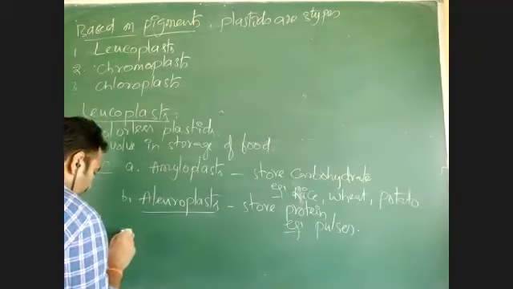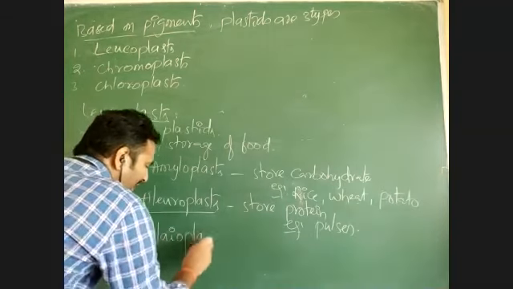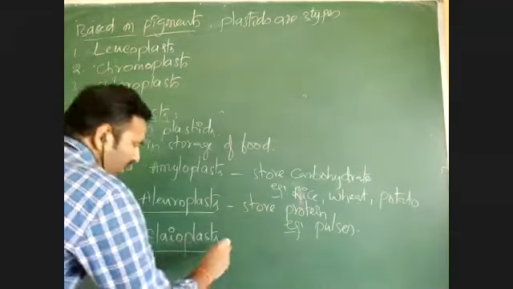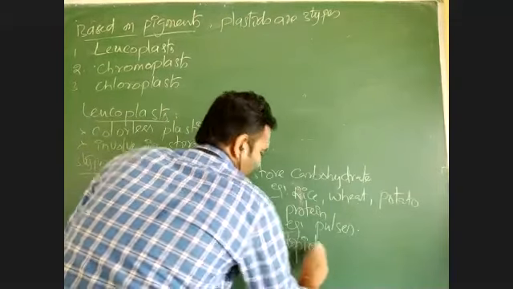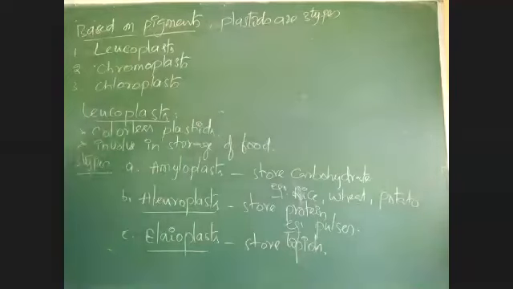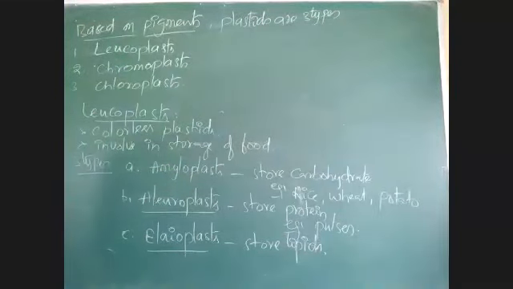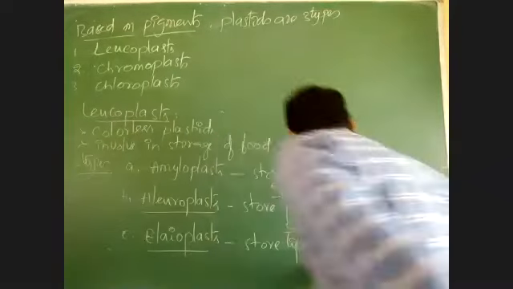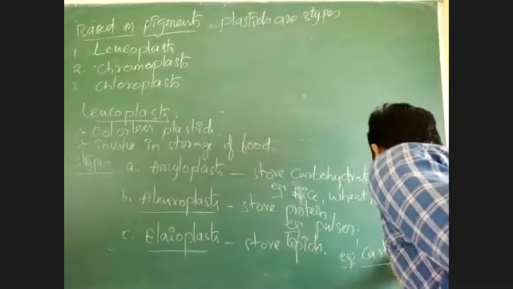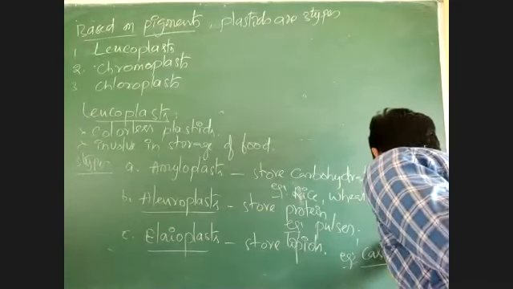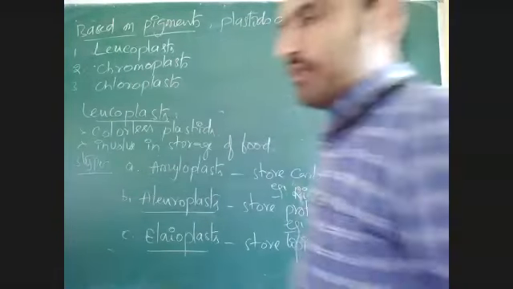Third one, elaioplasts. Elaioplasts are those which store lipids. Lipids means fats. Fats are stored by them. Example, like castor. Like castor, they store lipids.